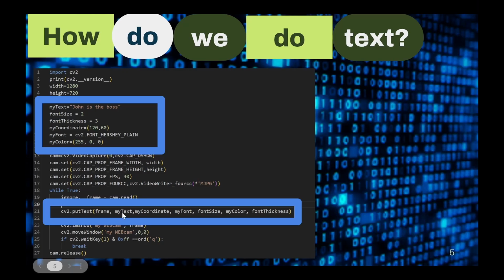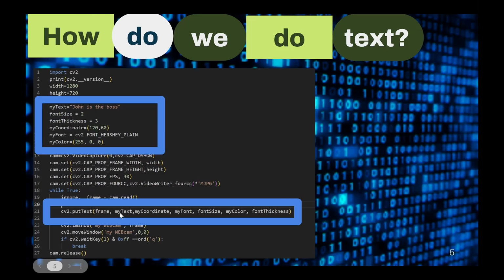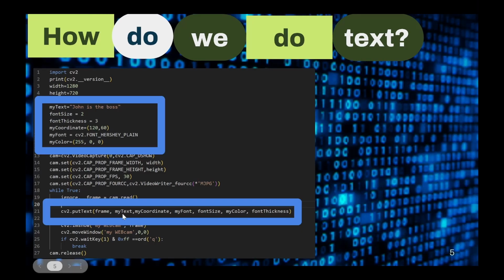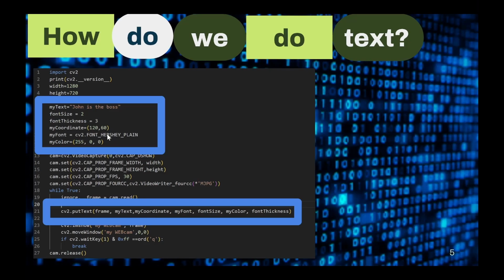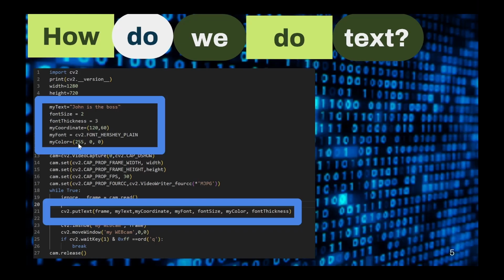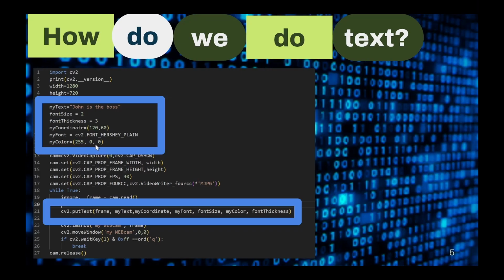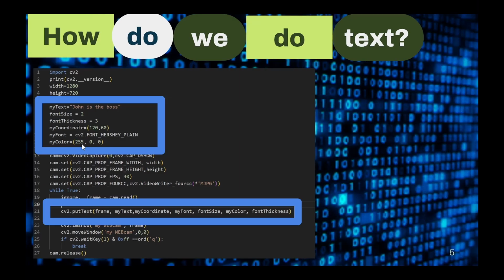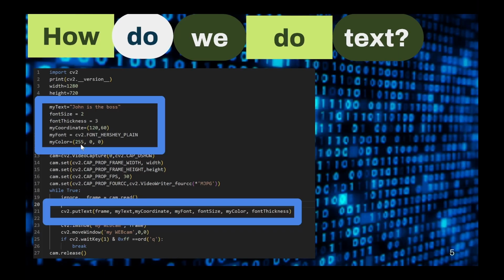And here's my text. You pass it in. This can be done dynamically as well. We'll get to that later, but this will be changeable. My coordinates are 120 by 60. My font size. My color. The color is blue, 255, 0, 0. This is BGR. It's blue, green, red. Because it's 255 first, that means it's blue.